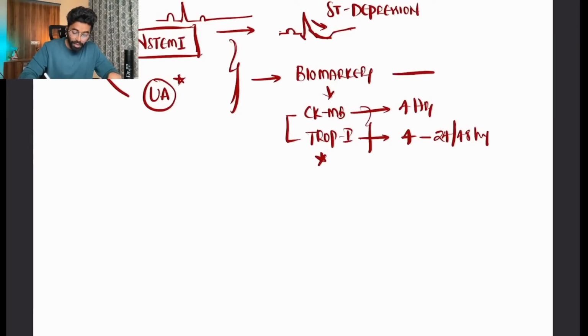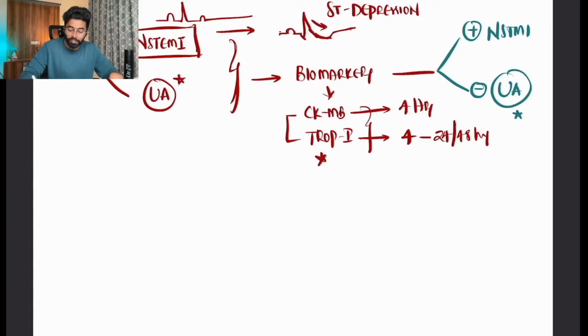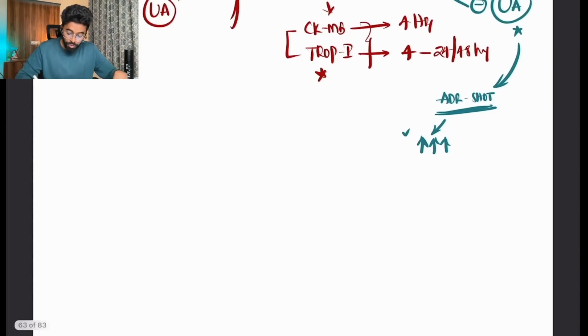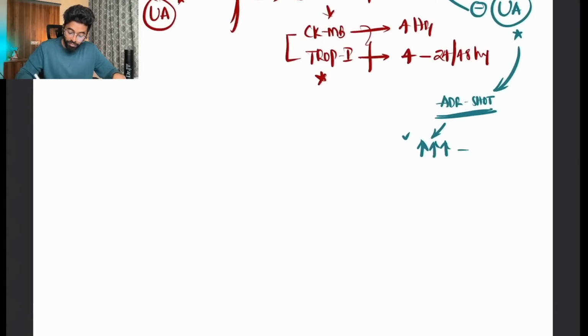If biomarkers are positive, then definitely it is NSTEMI, and if negative, there's a possibility that the patient is having unstable angina, and we can rule out unstable angina by giving an adrenaline shot. If the patient is having unstable angina, the pain increases. We generally don't perform this in the ER, but if you want to rule it out under supervision, we have to do this. If the patient's pain increases, then definitely it's unstable angina. If the pain is not increasing, the patient is normal, right?